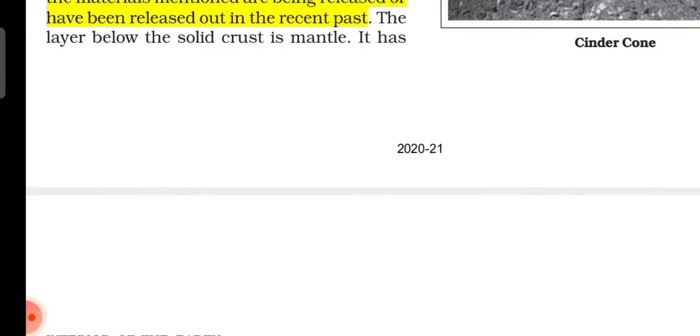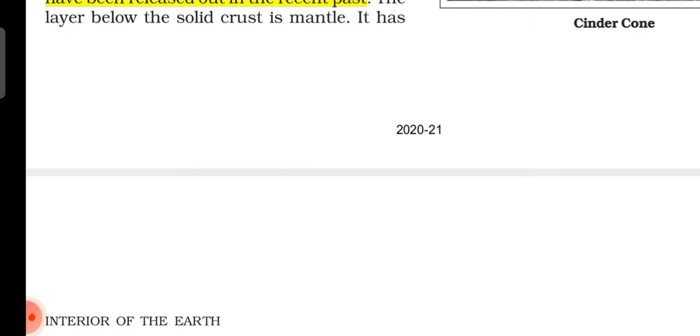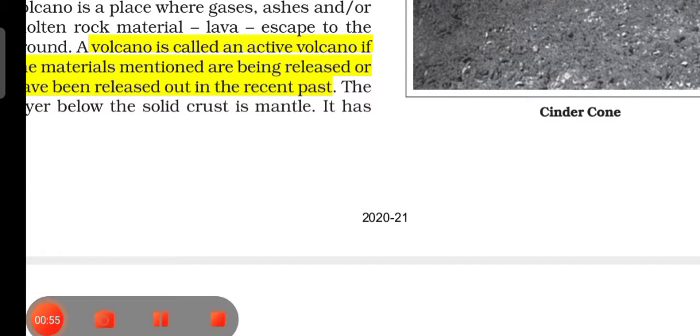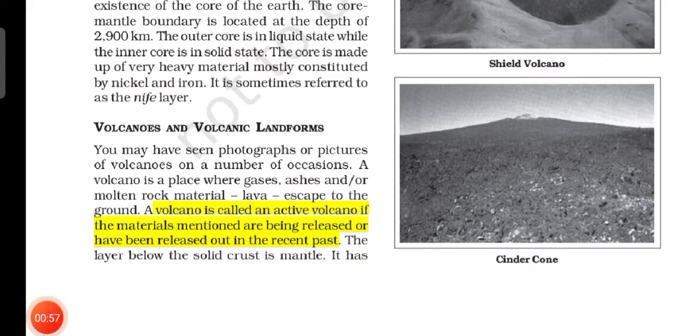Now, about active volcanoes. What are active volcanoes? An active volcano is a volcano if the materials mentioned are being released or have been released in the recent past. An example of an active volcano is Mount Pinatubo in the Philippines in 1999. Another example is lava from Mount Kilauea, spelled Kilauea, pouring into the ocean during the sunset.